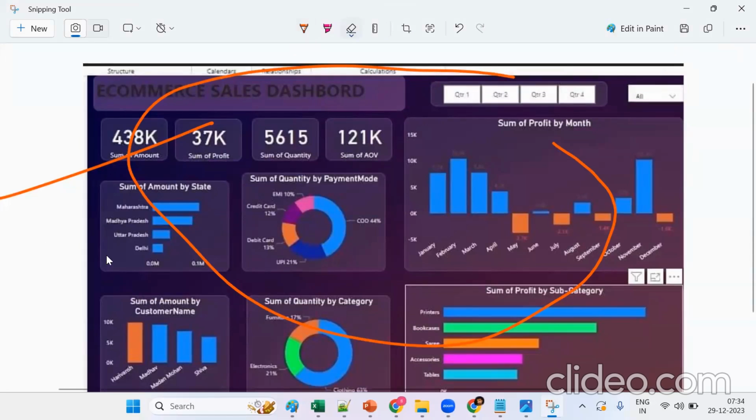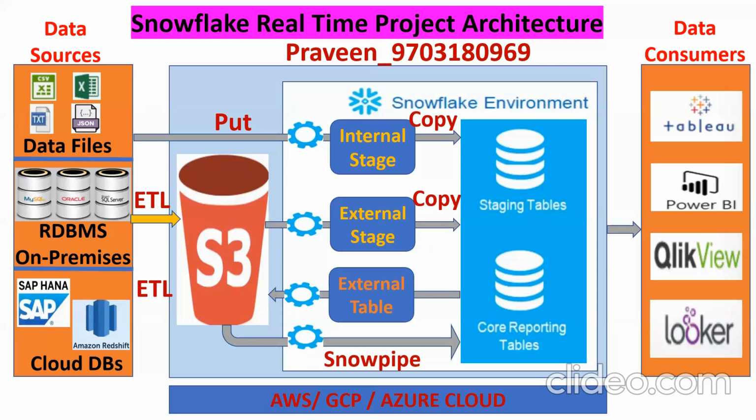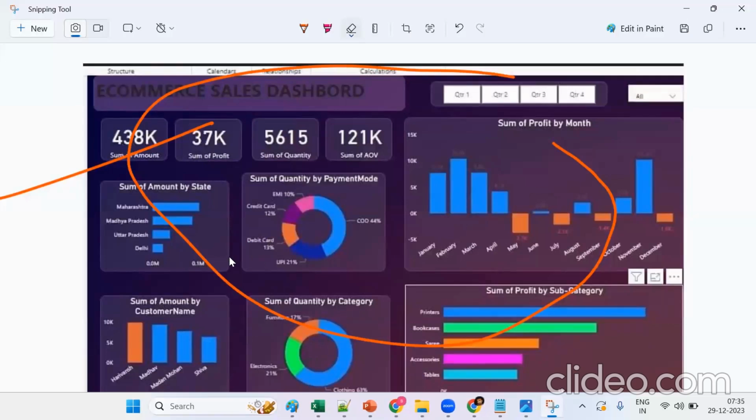Ultimately, as a Snowflake developer, we should create multiple data pipelines to bring the data from different sources, do the transformations with the help of SQL, create views, and go to the consumption layer. This is what a Snowflake developer will do. One more time, we should bring the data from different sources and put it into Snowflake, do the transformations and validations, create views, and go to the consumption layer. Ultimately, they try to visualize the data in the format of dashboards or stories.